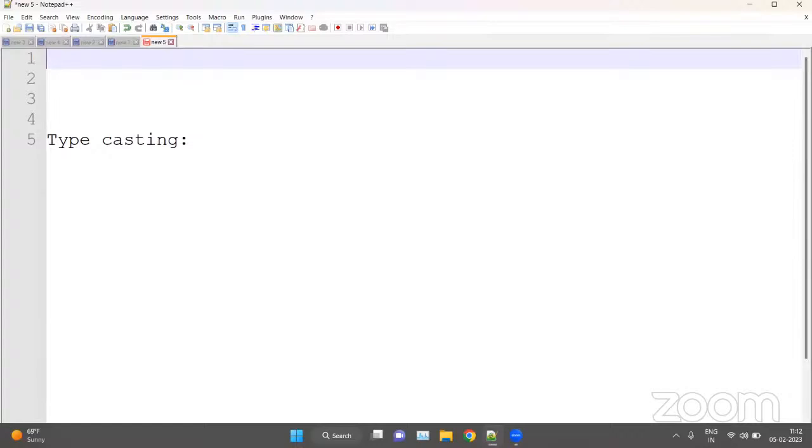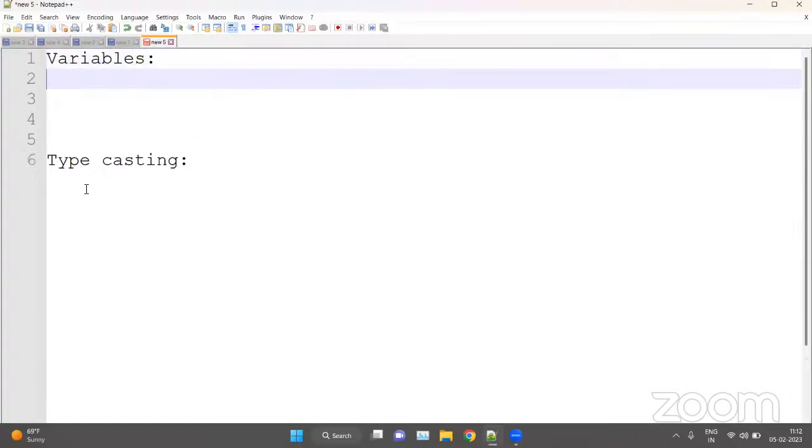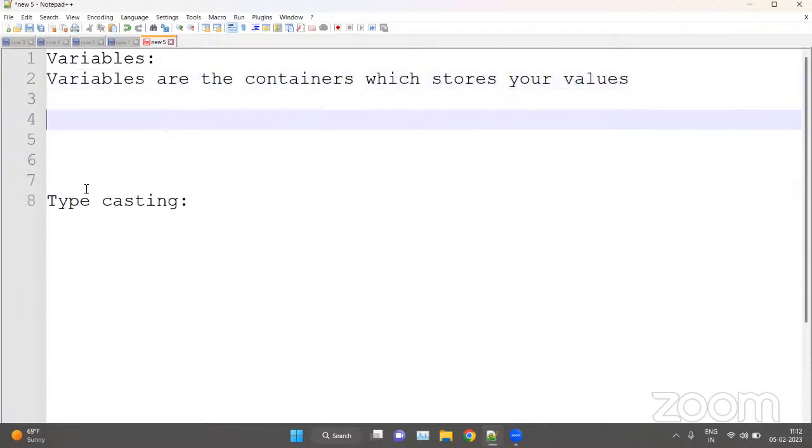So what are variables? Variables are the containers which store your values. For example, a equal 10. So 10 is a value and a is a variable, and we are assigning the value 10 to variable a.